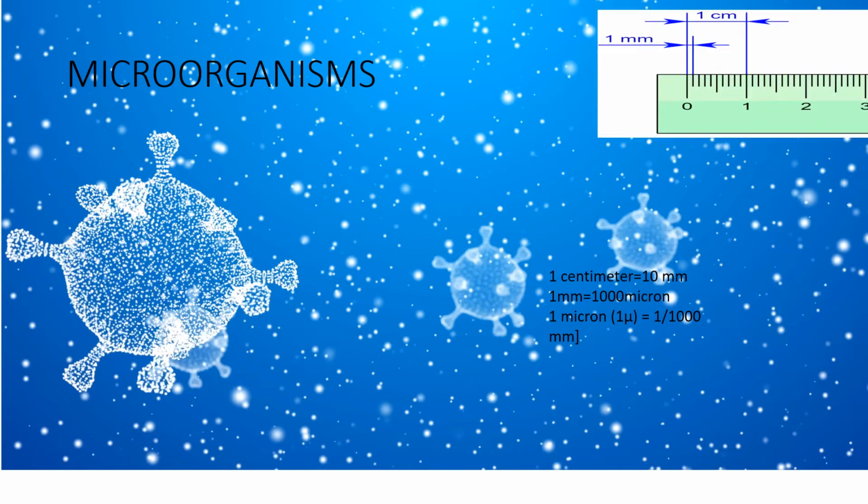If we look at this scale, from 0 to 1 is called 1 centimeter. If we divide this 1 centimeter into 10 parts, each part is called 1 millimeter. If we divide again this 1 millimeter into 10 parts, it is called 0.1 millimeter. If one organism is 0.1 millimeter, we can see it in our naked eyes. But smaller than this, we cannot see it in unaided eye. These are called microorganisms.